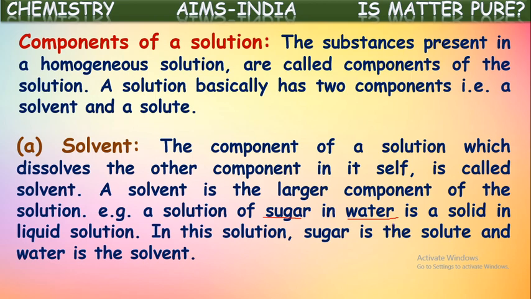So in the sugar in water solution, water is dissolving sugar into it, so water is the solvent. We can say the component in the larger quantity in the solution is called the solvent. Generally in sugar water solutions, water is in the larger quantity, so water is the solvent. The other one, in the smaller quantity, is known as the solute.